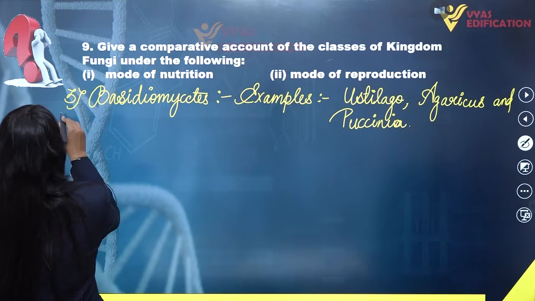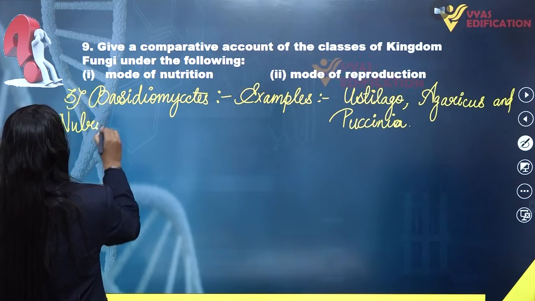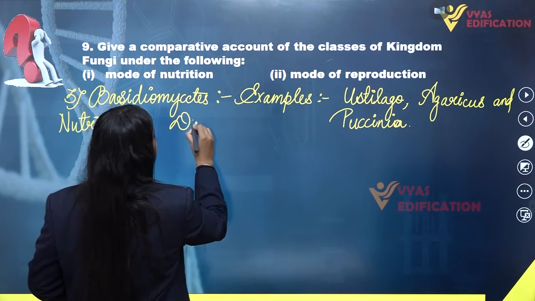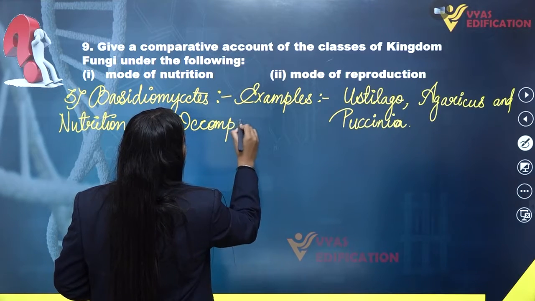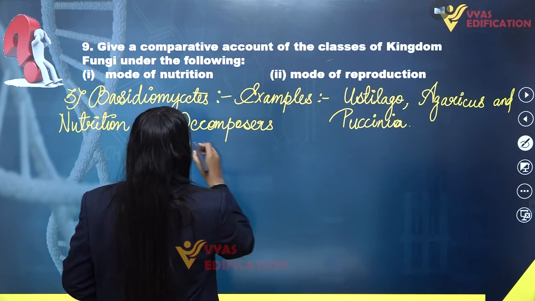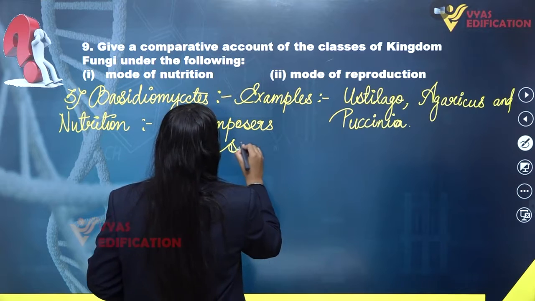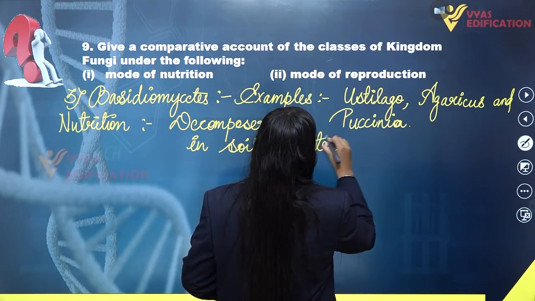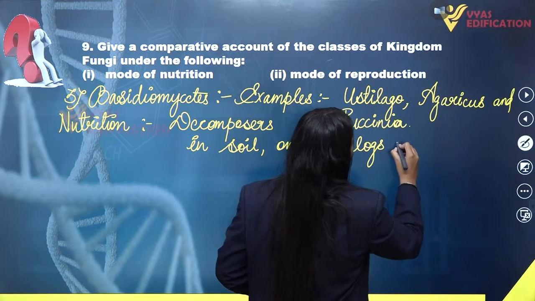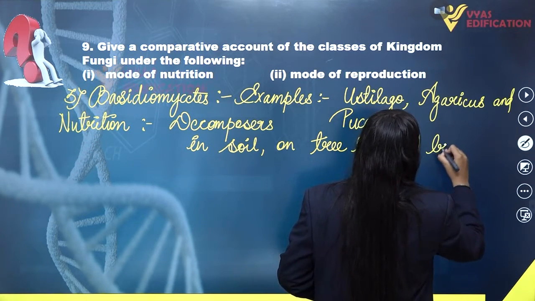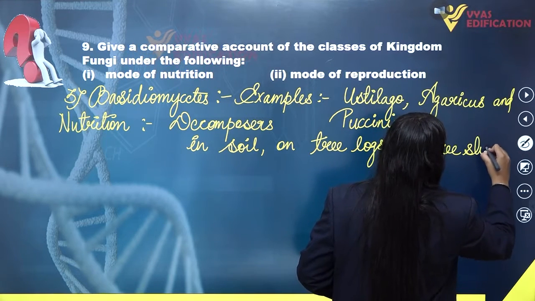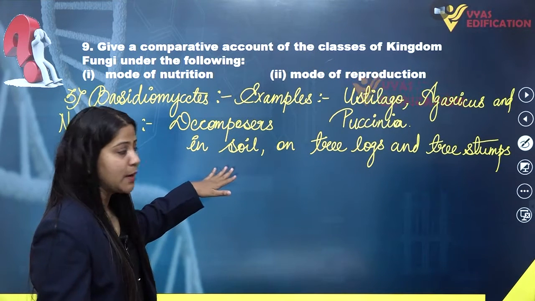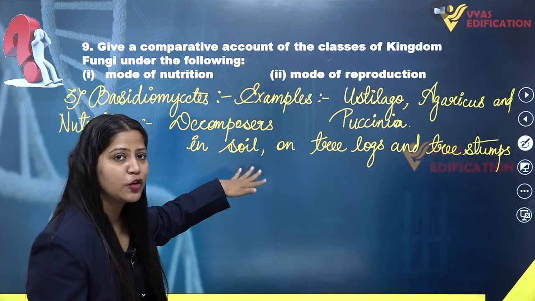If we talk about the mode of nutrition in them, they can be decomposers. They can be decomposers in soil, on tree logs and tree stumps. So this is one type of nutrition which can be exhibited by the members of Basidiomycetes.